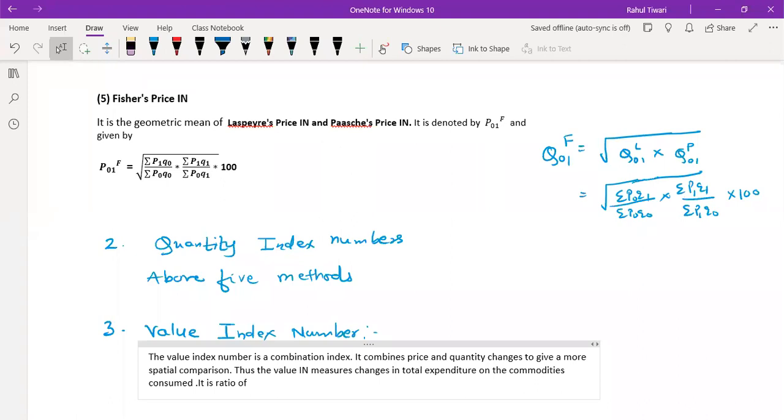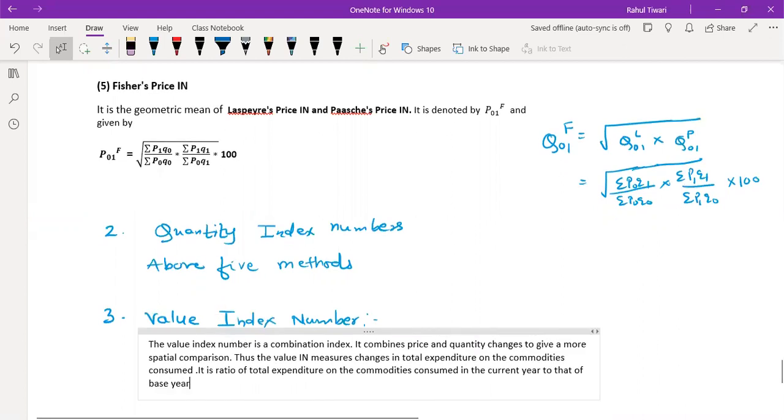It is the ratio of total expenditure on the commodities consumed in the current year to that of the base year. It is denoted by V.